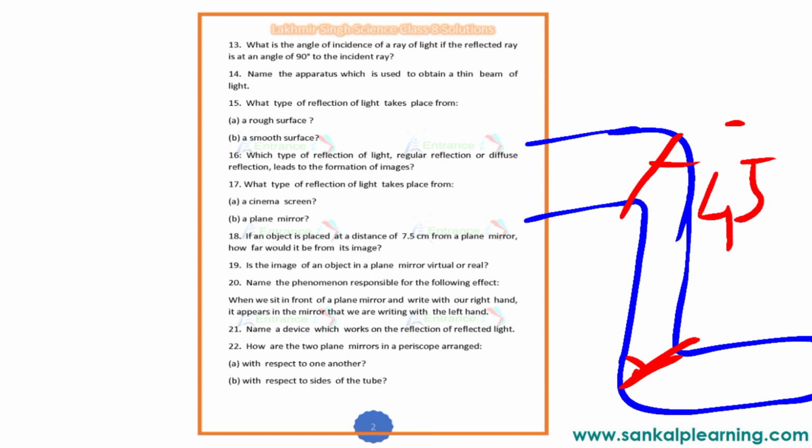With respect to each other, they will be perpendicular, or 90 degrees.